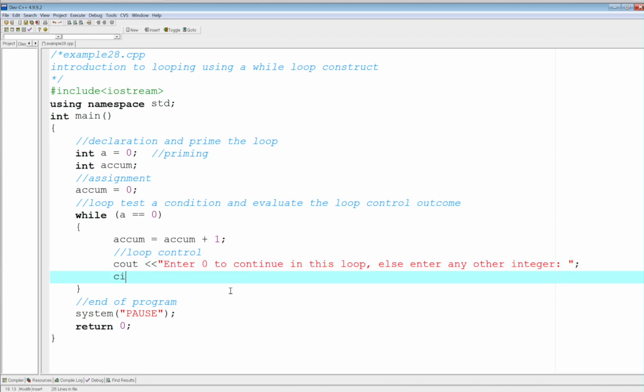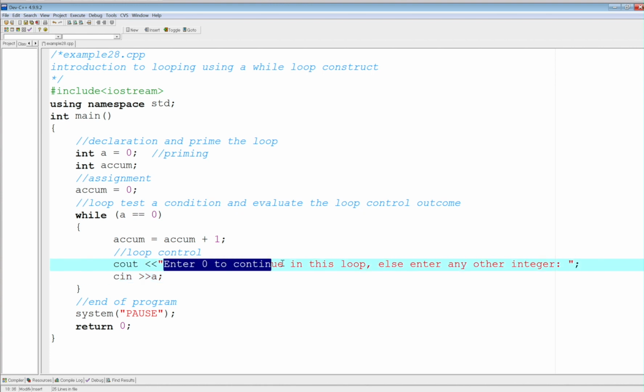And here we're going to do cin a. And so the only time we're going to be in the loop is if we see this message anyway, right? So let's see what happens.